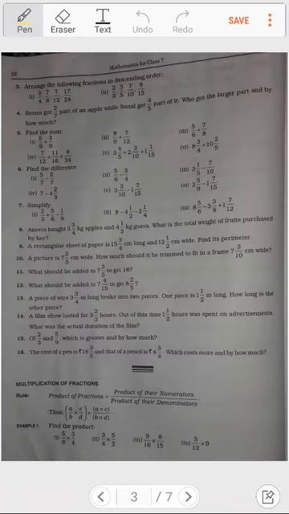What should be added to 7 3 by 5 to get 18? Students, if you remember, last time also I had said that when it is said to be added, that means by adding, the number increases. So what we get becomes the total. Added to get 18 means 18 is total. And it has been said 7 3 by 5 should be added, so one number is 7 3 by 5. So the next number becomes what? Total minus one number. So what we had done? We had subtracted 7 3 by 5 from 18 to get the other number.